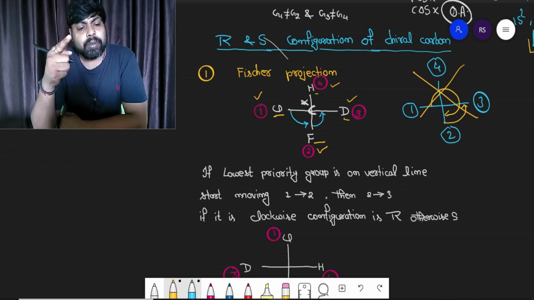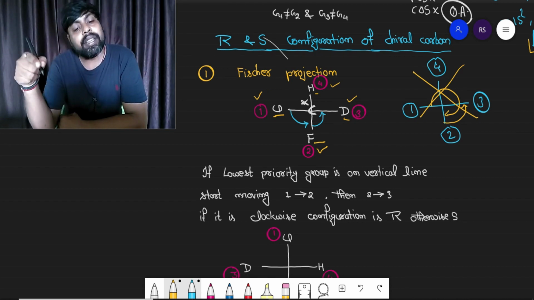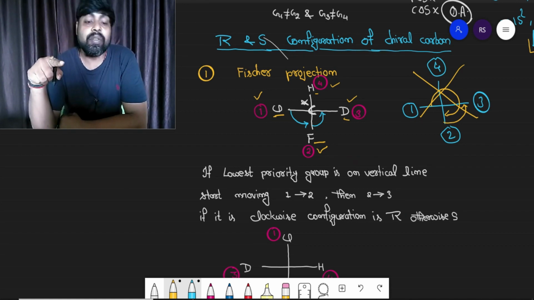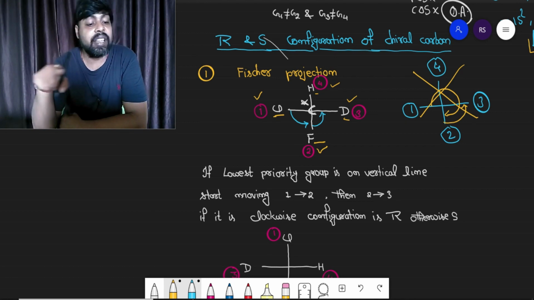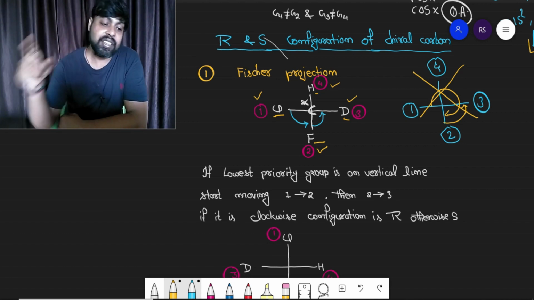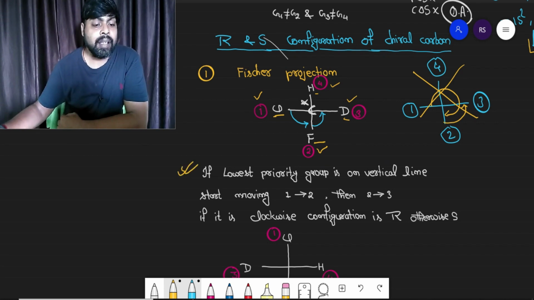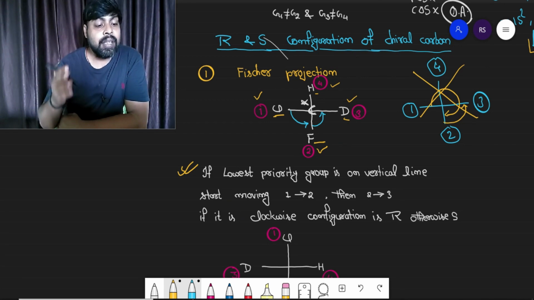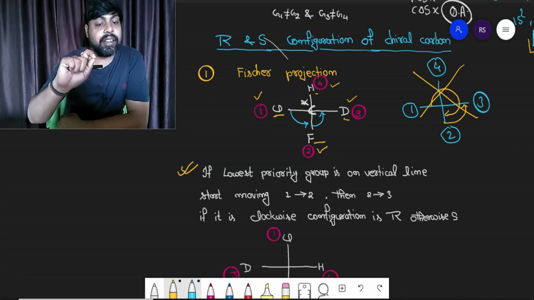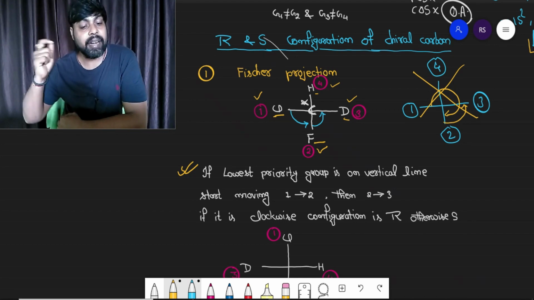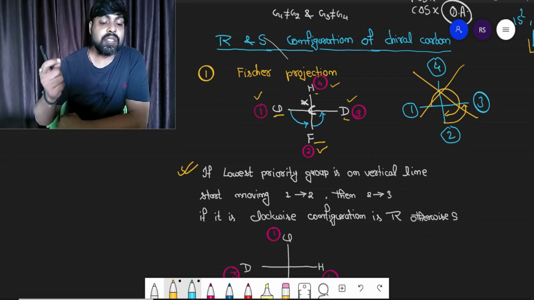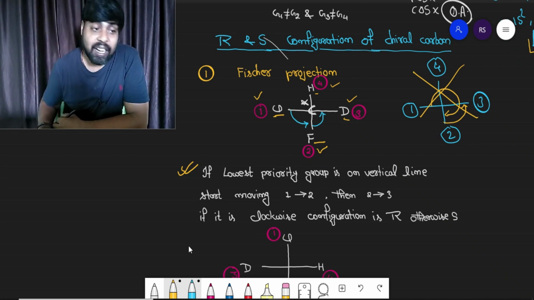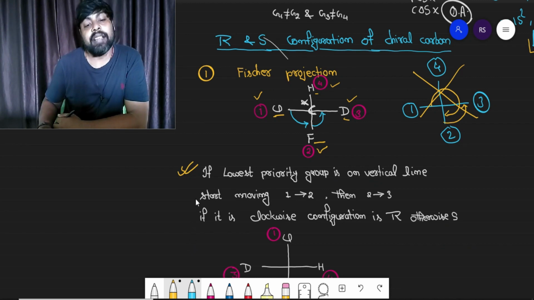Start moving 1 to 2 and then 2 to 3, and if you are moving in anti-clockwise direction, the configuration will be S. If you are moving in clockwise direction, the configuration is R. The rule is written here. If lowest priority group is on vertical line, start moving first priority to second priority, then second priority to third priority. If it is clockwise direction, the configuration of chiral carbon is R. Otherwise, it will be S, right?